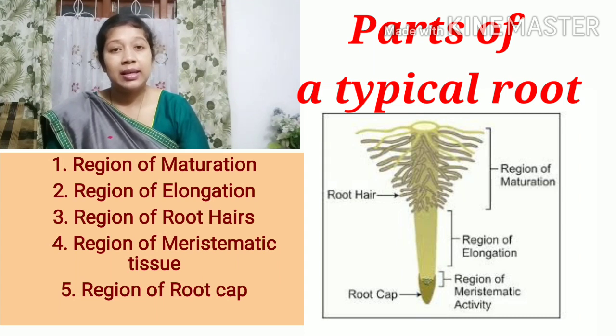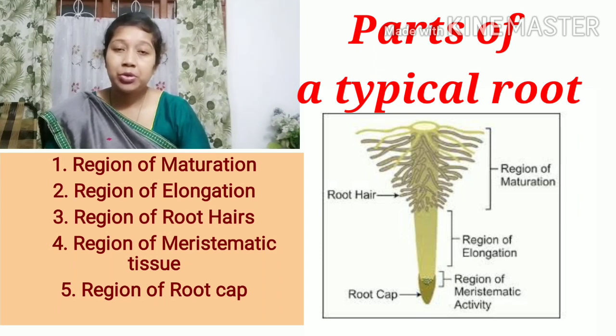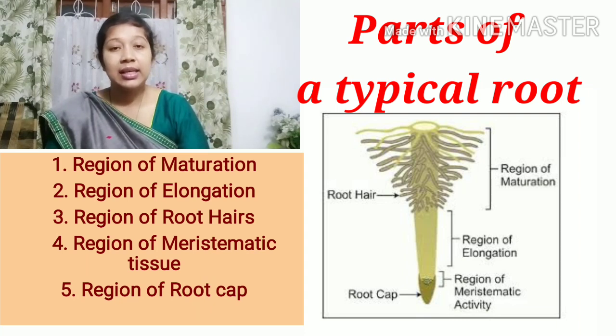So again I am repeating, these parts are region of maturation. If we come from the base of the stem or from the top towards the tip, then we get the region of maturation, region of elongation. Region of elongation only bears the root hair region. Then comes the region of meristematic tissue, and lastly comes the region of root cap.